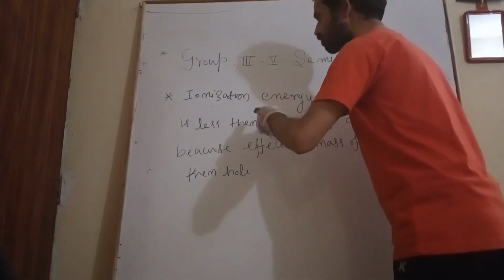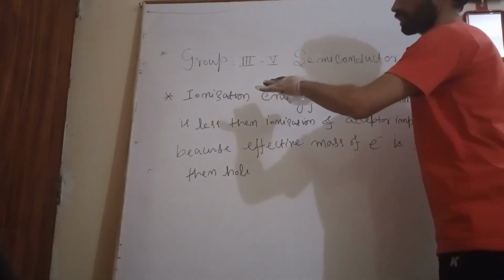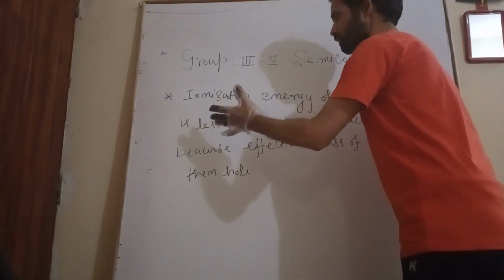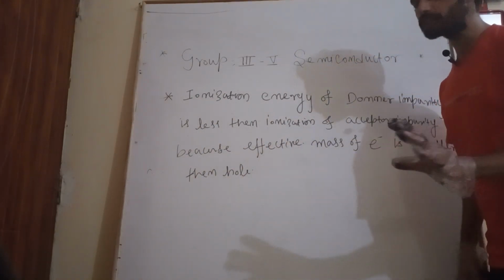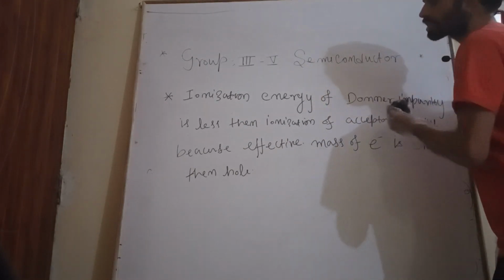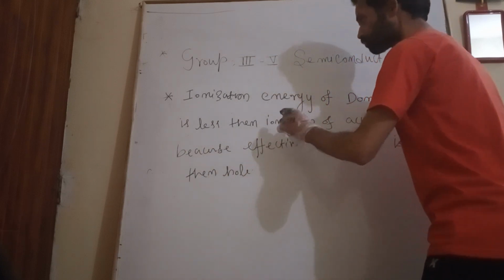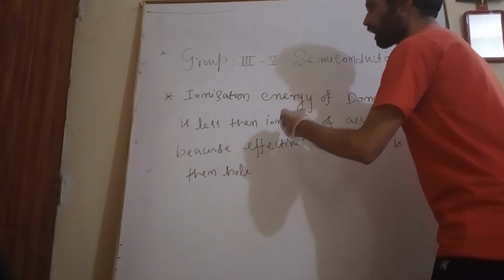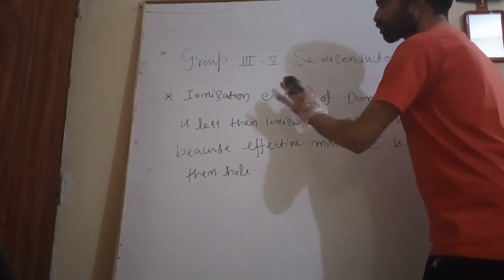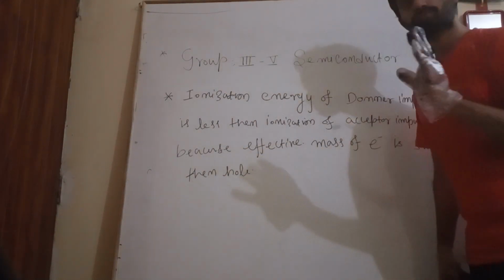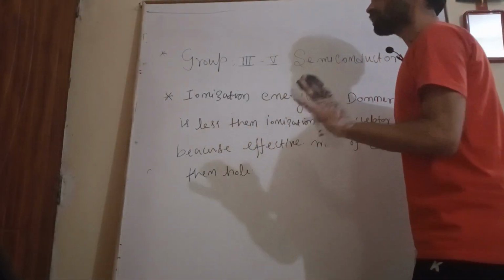To detach the electron from the outermost shell of an atom into the conduction band. Conduction band in the sense means free space within the semiconductor, that is nothing but interatomic space. How much energy is required to detach the electron from the outermost shell of an atom, so that this electron will become free and move through the interatomic space within the semiconductor crystal. So this is nothing but ionization energy.